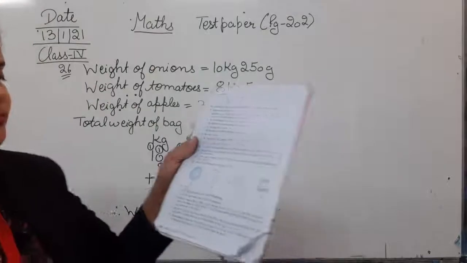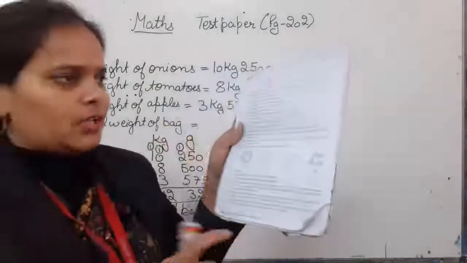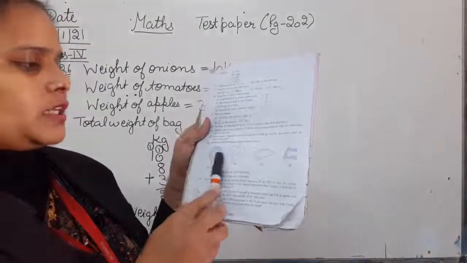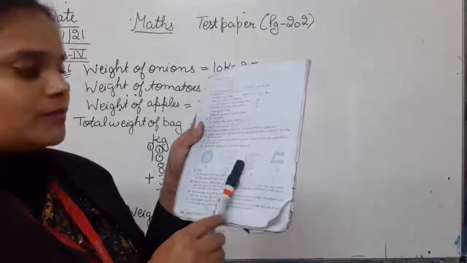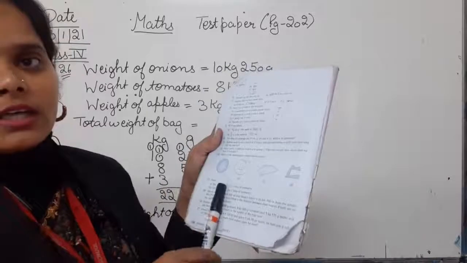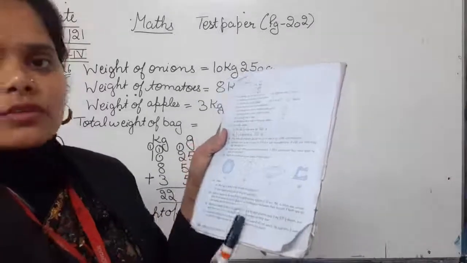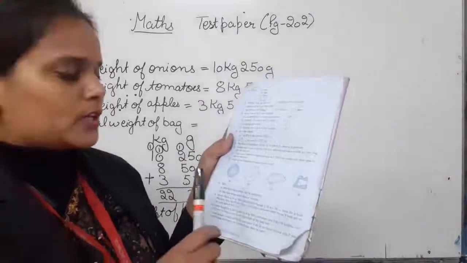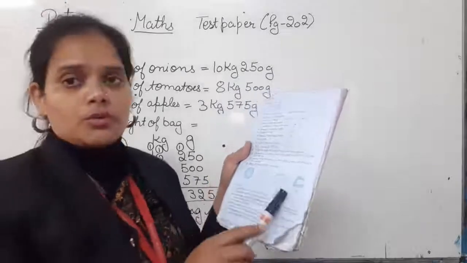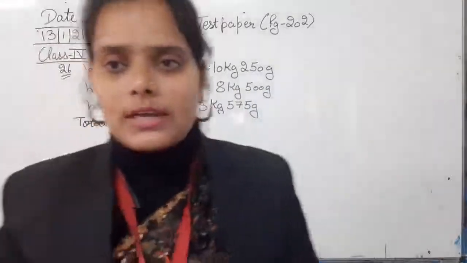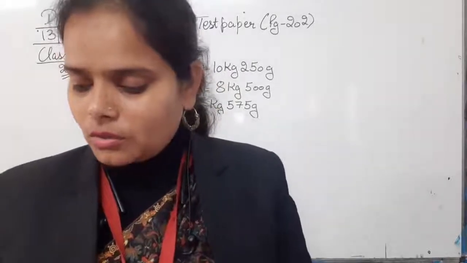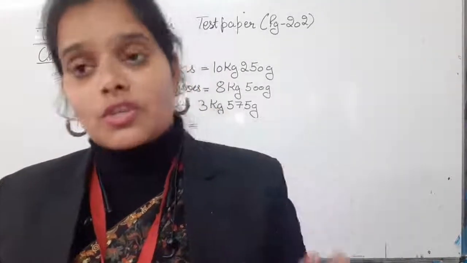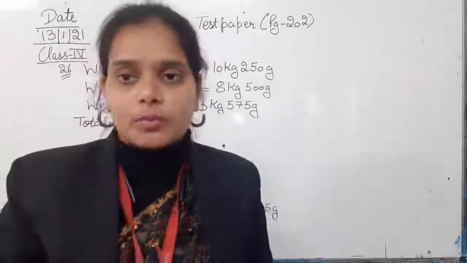In question number 23, 4 diagrams are given. Which of the following are the simple closed curve? So you have to identify the figures which are known as closed curves. This is your homework that you are going to do, and I'll ask you in the online live session. This question number 23 you are going to do in your book only.